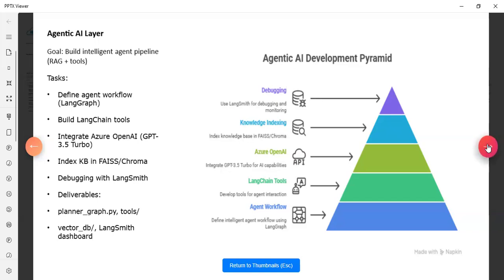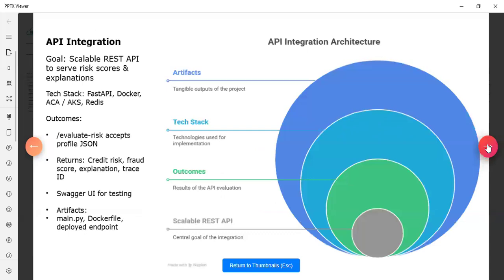Now, next slide is API integration. So for the REST API using FastAPI, the evaluate risk endpoint will accept a customer profile and return a risk score, generative AI explanation, and trace ID. We will containerize the app with the help of Docker and deploy it to Azure Container Apps using Kubernetes. By the end of this, we will have a live endpoint and UI documentation ready for testing.